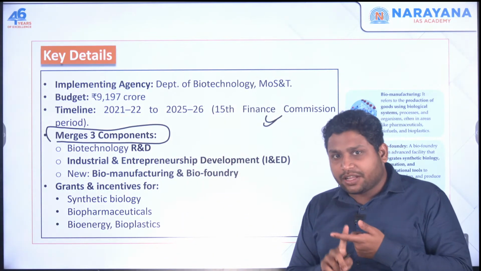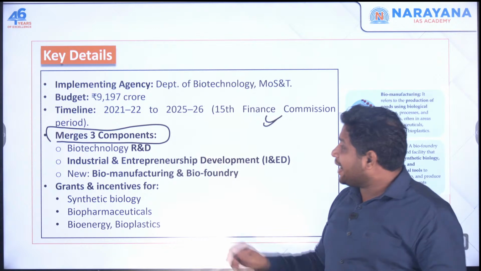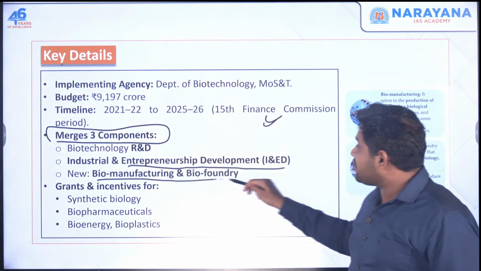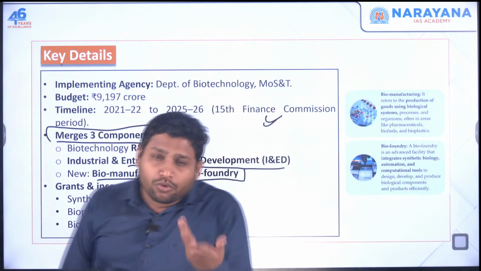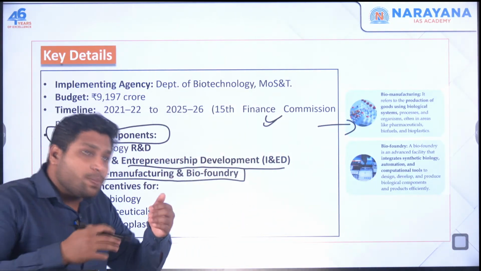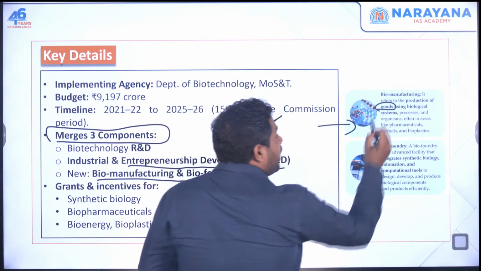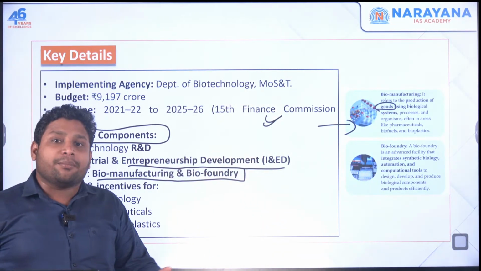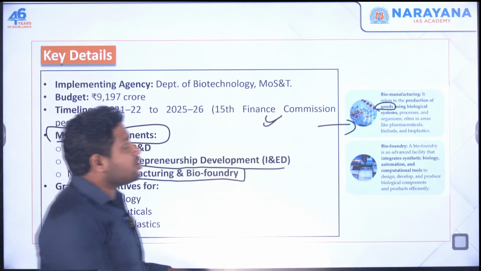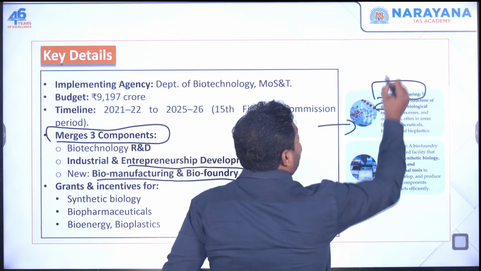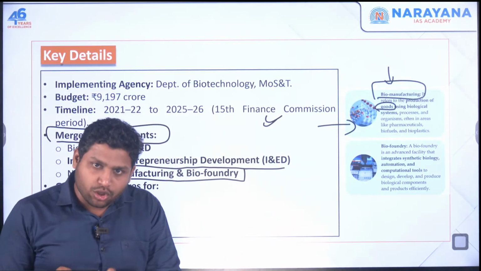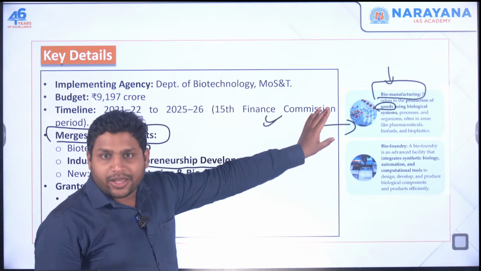Then it is merging three components. One is the research and development part, which is done separately. Second is the industrial and entrepreneurship development part, and third is biomanufacturing and biofoundry. Now, what is biomanufacturing and biofoundry? This part you should know. Whenever you are producing any good or product by making use of biotechnology, by making use of some biological system or process, then such a product, or the process of producing it, is called biomanufacturing. Using biotechnology you are making a product, that is biomanufacturing.